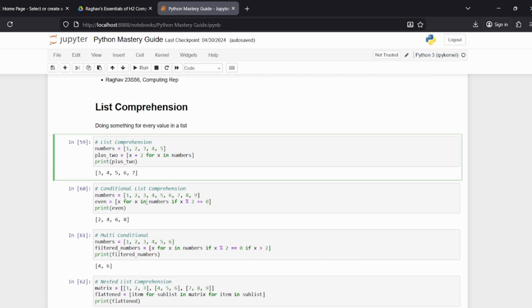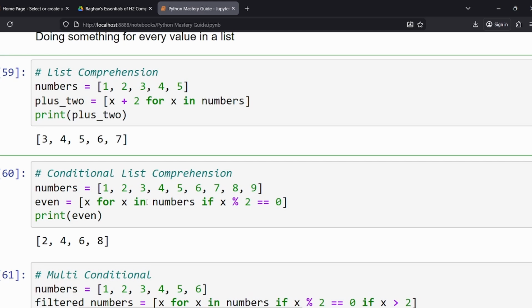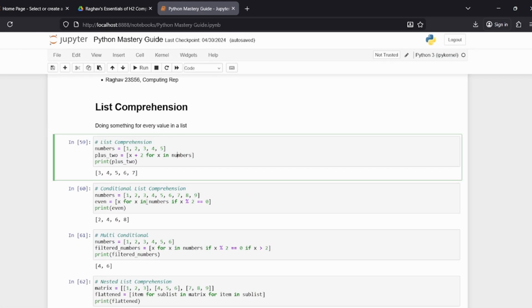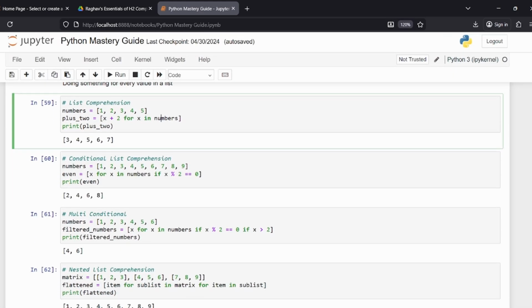Now we have conditional list comprehension, which makes it a bit more difficult to see. Let me just zoom in real quick. Sorry. Conditional list comprehension. Let's say we have numbers 1 to 9. x for x in numbers if x modulo 2 is equal to, whoa, what is that? Well, let's look at this one by one. If x modulo 2 is equal to 0, which means x does not have a remainder when divided by 2, which means x is even. So x for x in numbers if x is even.